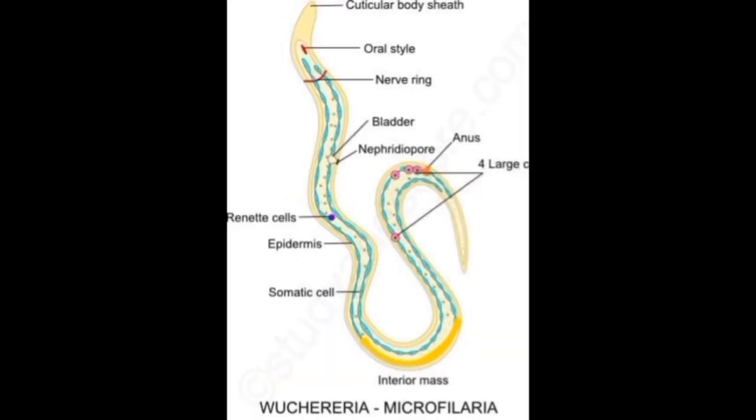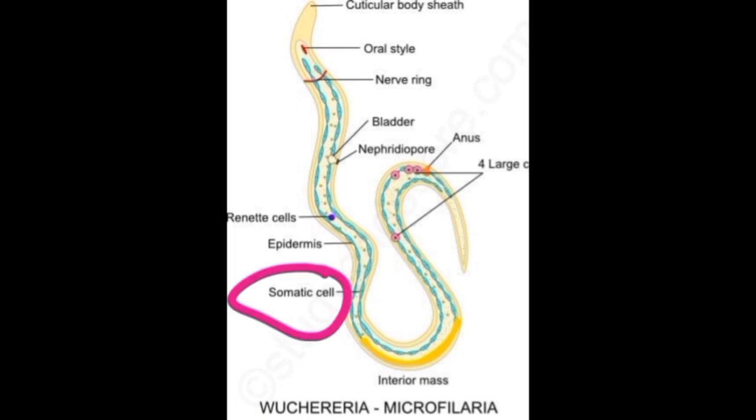Now let's talk about microfilaria, that is the larval form of Wuchereria bancrofti. They are transparent with a blunt head and pointed tail. They measure 245 to 295 micrometers in length and 7.5 to 10 micrometers in breadth. Microfilaria is covered by a hyaline sheath which is longer than the microfilaria, let's say up to 350 micrometers. As you can see in this picture, it's definitely longer than the microfilaria. The hyaline sheath helps the microfilaria for movement.